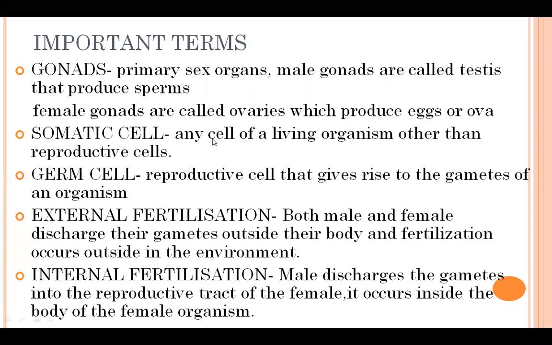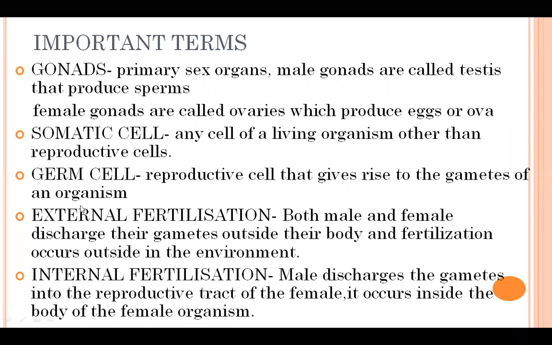What is somatic cell? Any cell of a living organism other than reproductive cells, that is called somatic cell. And germ cell is a reproductive cell that gives rise to the gametes of an organism. I told you that germ cell produces gametes. Now, two more terms are there: external fertilization and internal fertilization.